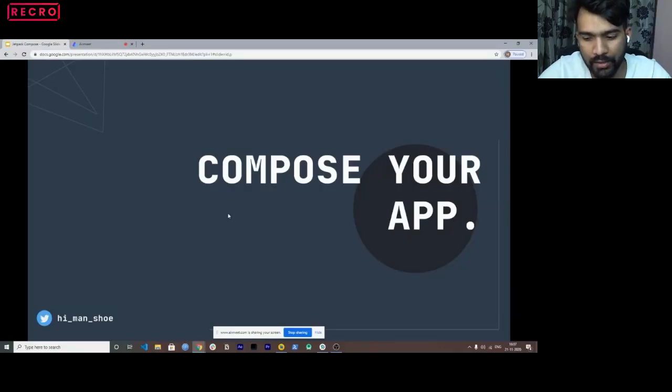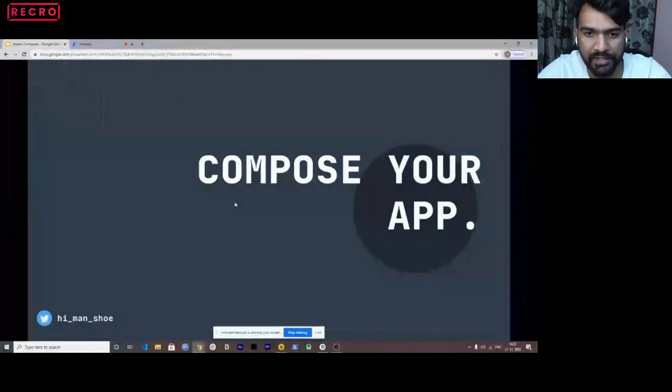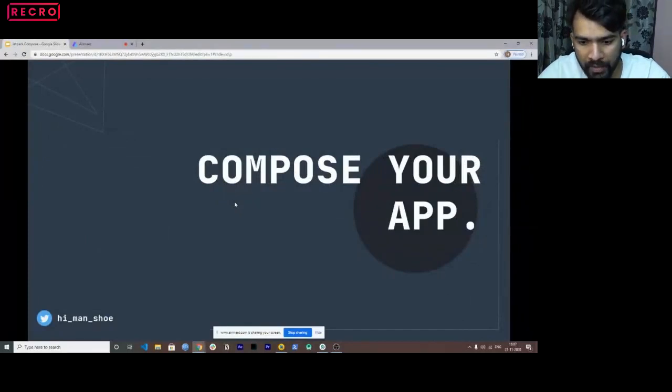So the title, as you all know, is Compose Your App. We have been designing a lot of UIs, let's say Android applications. We have linear layouts, we have recycler views, and a lot of different UI components, right? But eventually, we design our applications in such a way that we have to write a lot of XML code, and to bind that with our application, in activities and fragments we used to bind it using findViewById. Then Google came up with something called view bindings and a lot of new stuff, right?